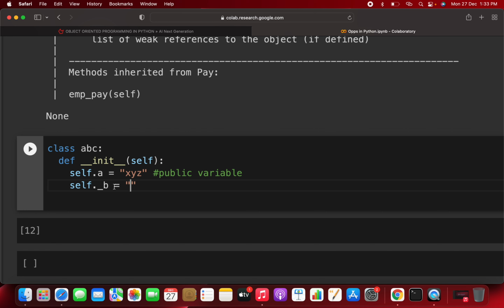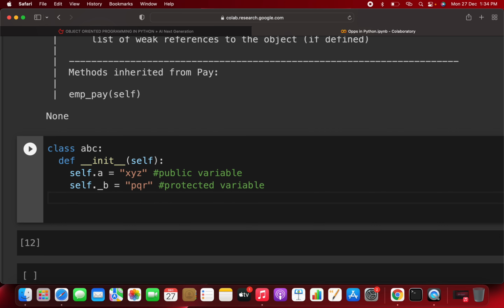Clear? But there is one thing I have to point out in Python. You effectively have only two types of variable you are going to use: one is a public variable, and the other is a private variable. We are going to talk about this. If you write something like PQR, you are making it a protected variable.